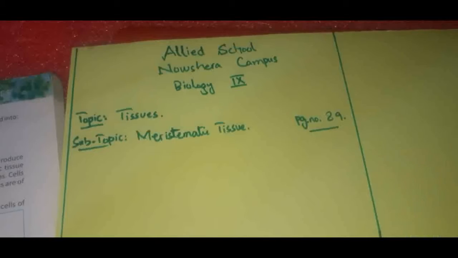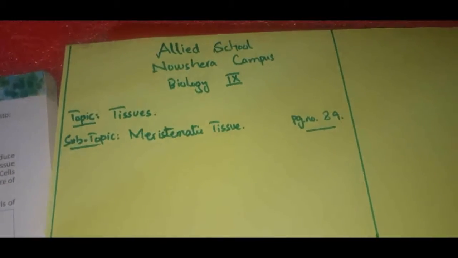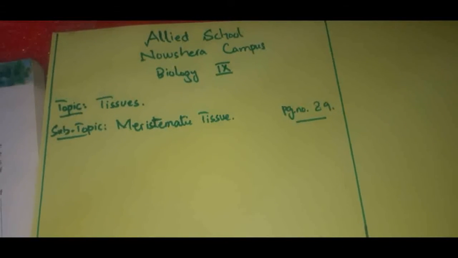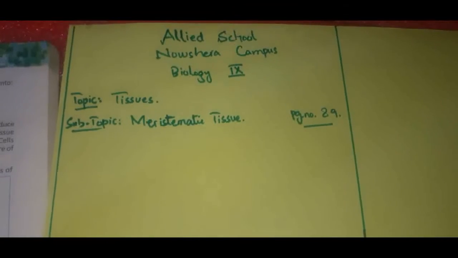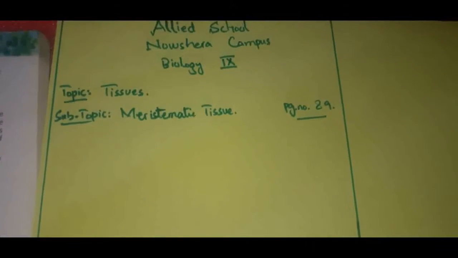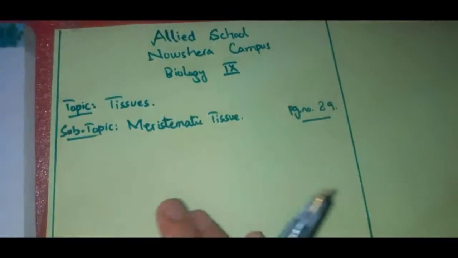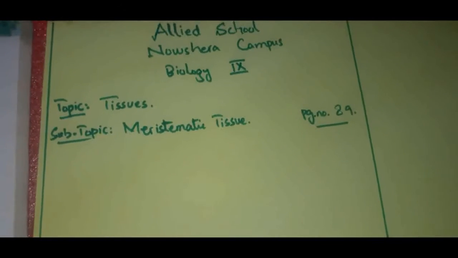Our today's topic is tissues, because we have done with our last topic, which was transport ways of molecules into and out of the cell. So tissues, then plant tissues and simple tissues, and finally meristematic tissues are today's topic.